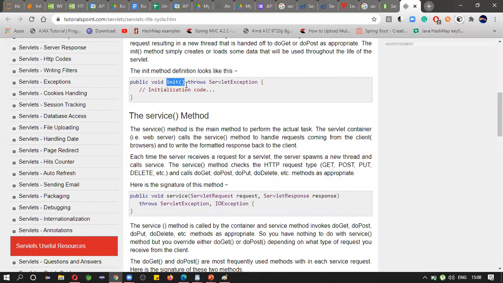The init method is used to initialize the servlet. At the time of initialization we may need to do some extra operations. That can be done in the init method.